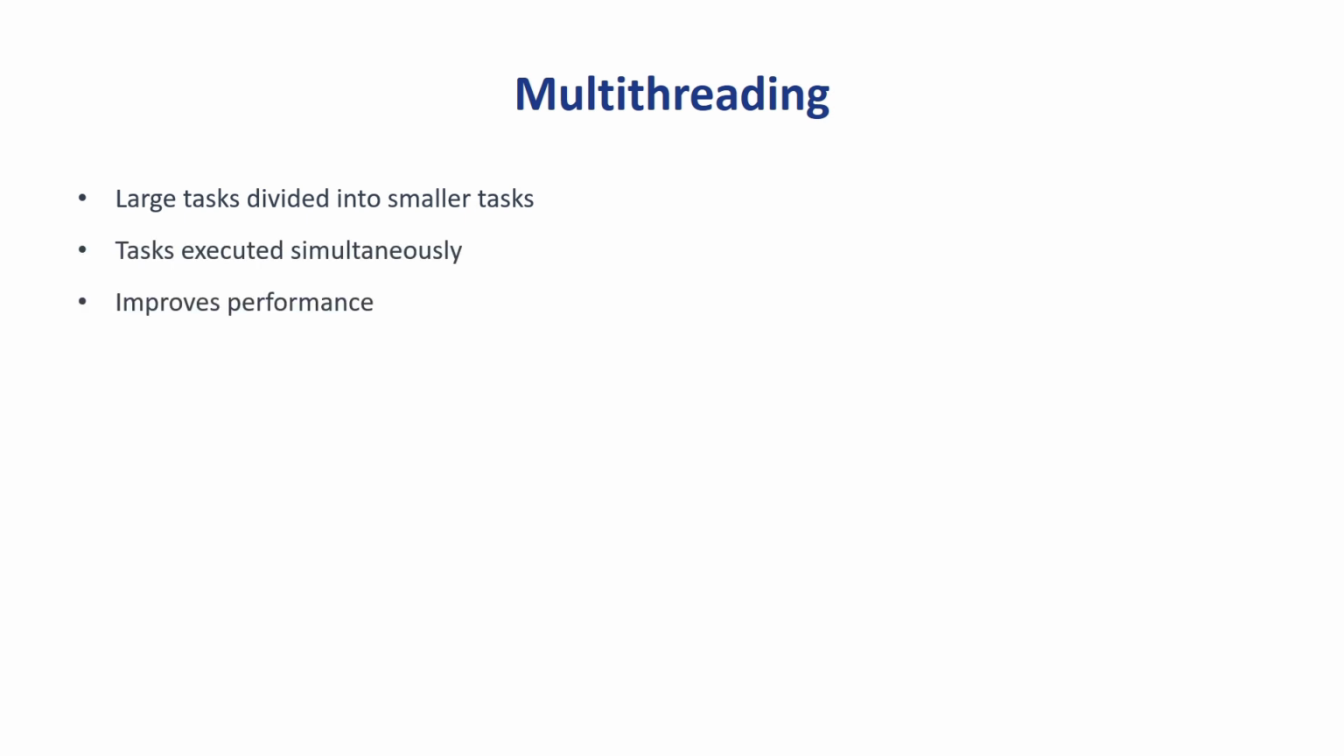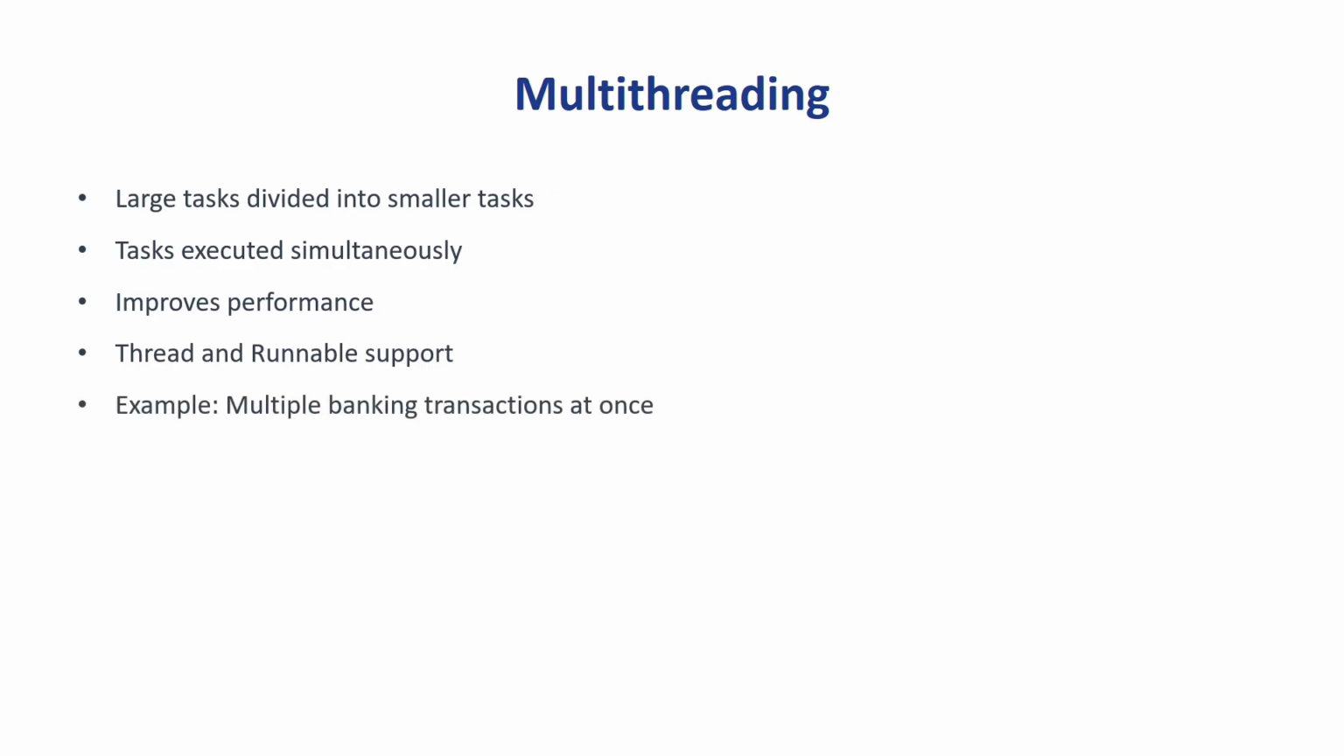Now the next feature is multithreading. In multithreading, big processes are divided into small tasks, and these tasks are executed simultaneously, which increases the speed of the software. Java supports multithreading using the Thread class and the Runnable interface. For example, suppose you are coding in IntelliJ, at the same time you are listening to music, and at the same time you are downloading a file from the internet. All these are different tasks and they are executed simultaneously. This is similar to how multithreading works in Java.